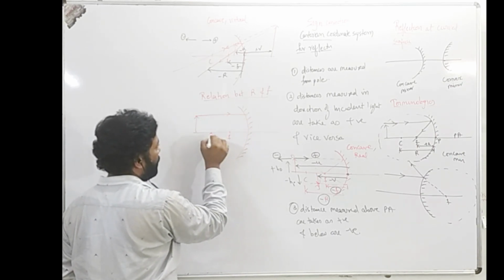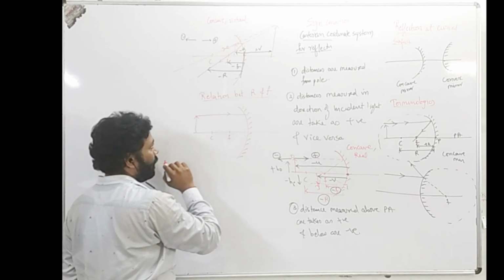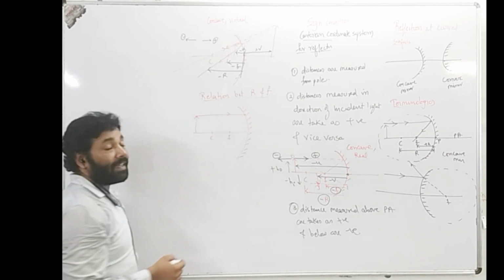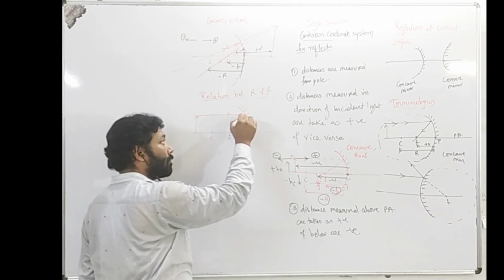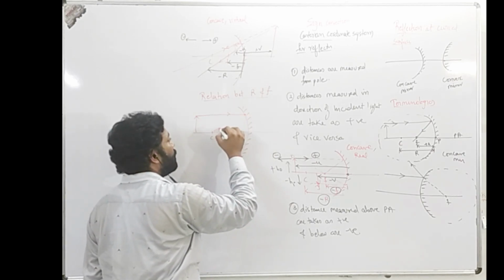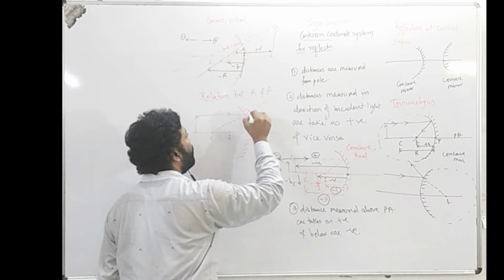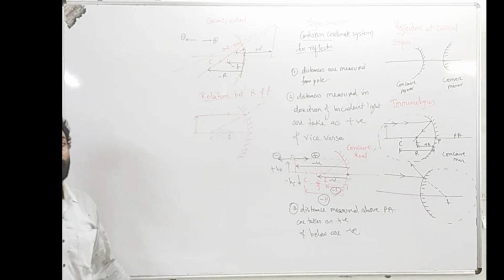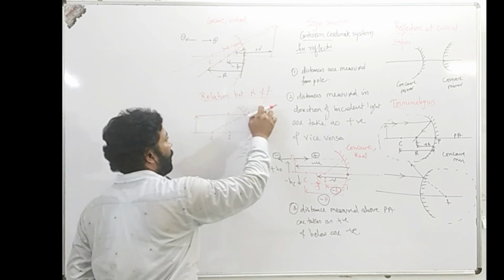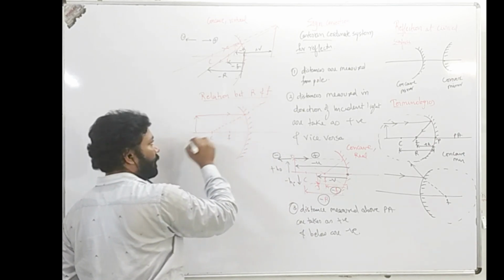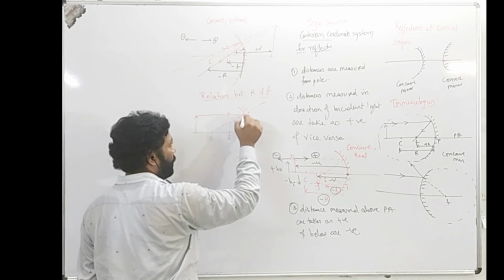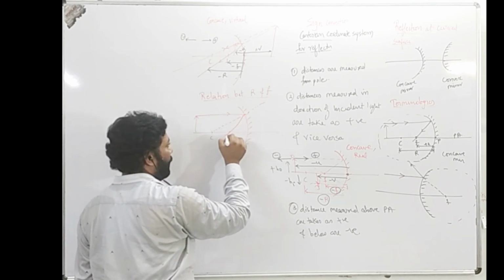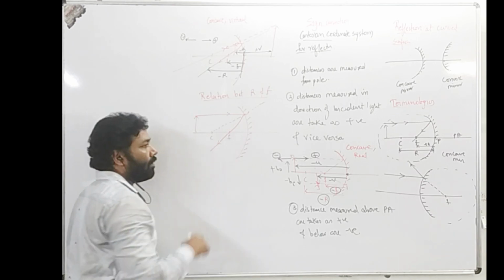Here we have a focus, here we have the center of curvature. So in which direction will the light go, how to decide? At the point of incidence, we draw a normal. Normal in the case of curved surfaces will for sure pass through the center of curvature. It's the most important point. After reflection, the reflected ray will travel through the focus.